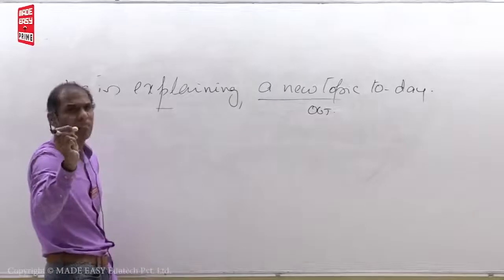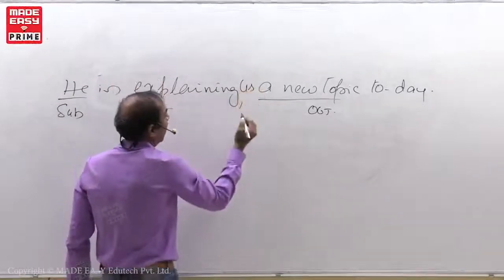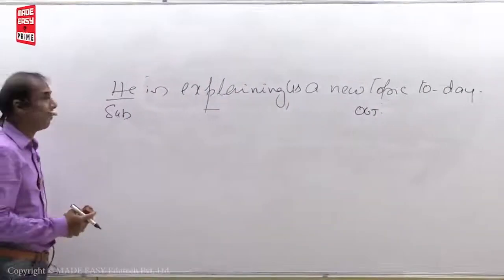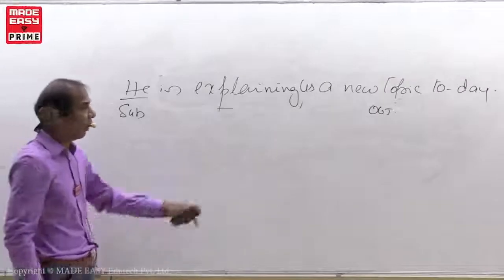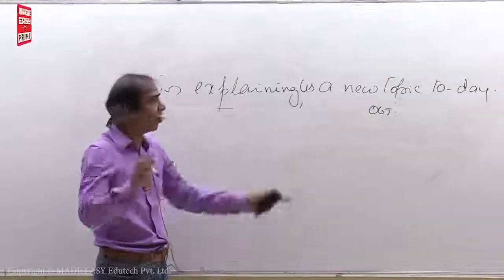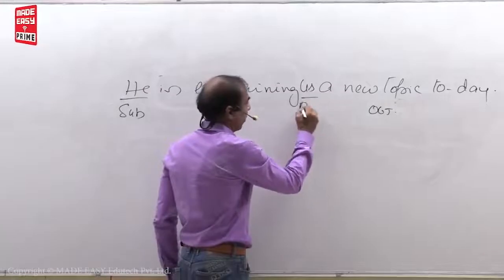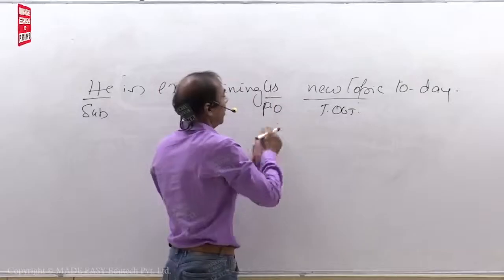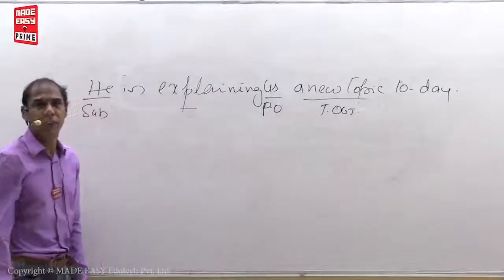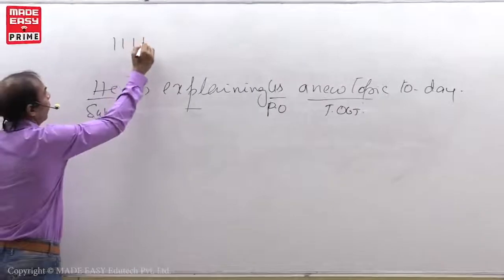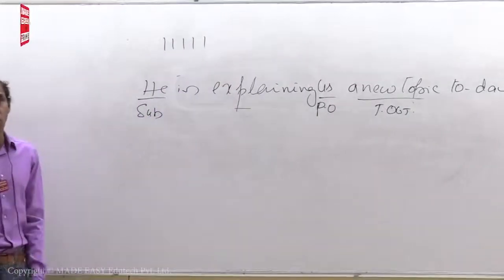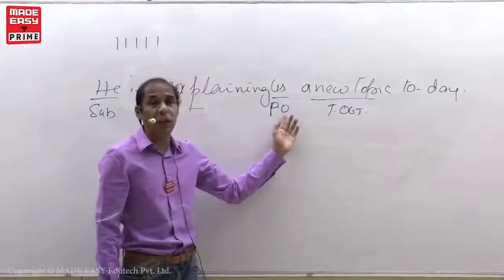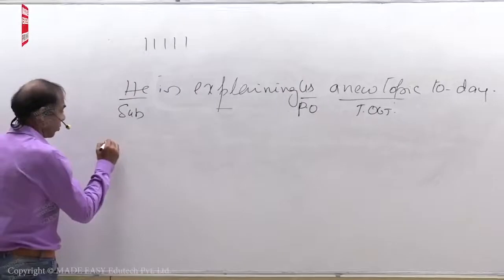Now see, I'm just adding one word. He is explaining us a new topic today. I have added us here. So he is subject. When I have added us here, it means we have two objects here. One as a personal object, and a new topic, thing object. Okay? Next, one, two, three, four, five. First one, put object in the place of subject. When there are two objects, what I told you, give preference for the personal object. So us changes as we.